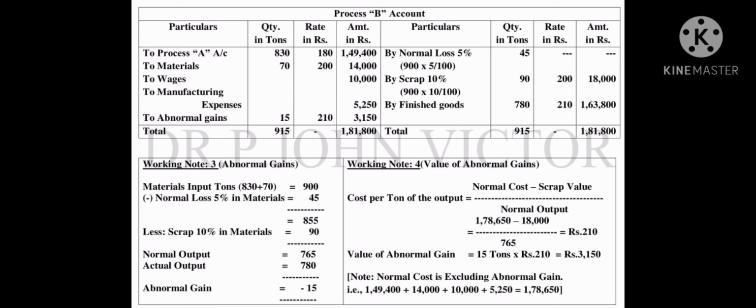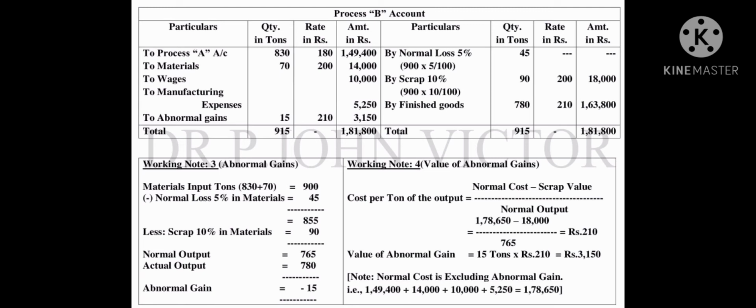The normal loss is 5%. This 5% is out of 900. You may get the doubt, where does this 900 come from? See, process A output is 830, then process B material input is 70 units. So altogether it gets 900 units. Okay, sorry, 900 tons. So this is what is mentioned here.